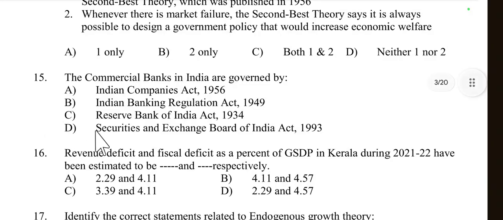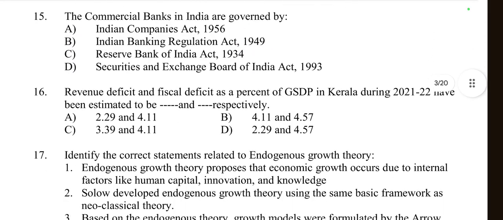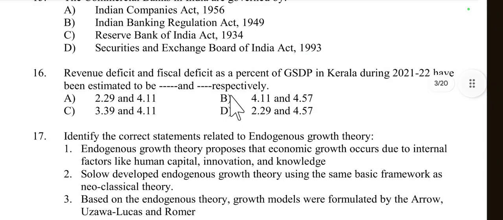Then come to question number 15. The commercial banks in India are governed by the Indian Companies Act, Indian Banking Regulation Act, Reserve Bank of India, Securities Exchange Board of India. So commercial banks in India are governed by the Indian Banking Regulation Act 1949. So option B is right here. The commercial banks in India are governed by the Indian Banking Regulation Act, which came in 1949.